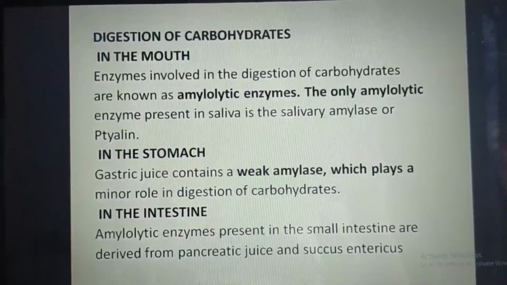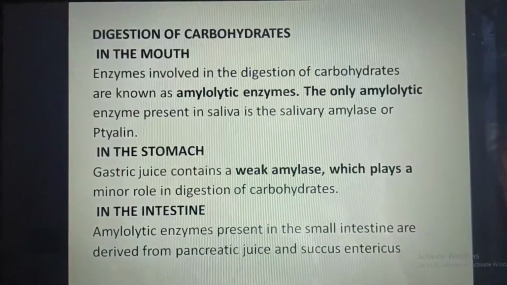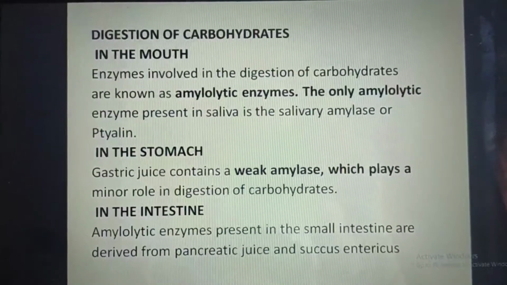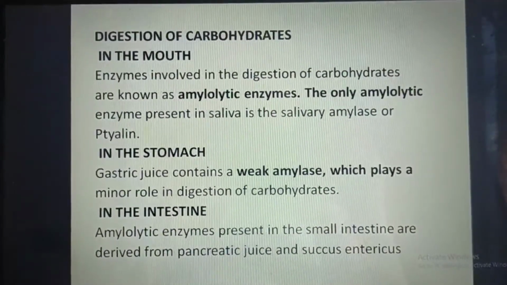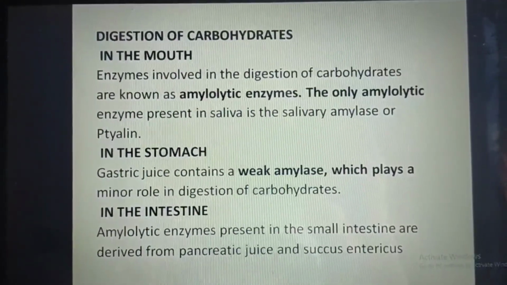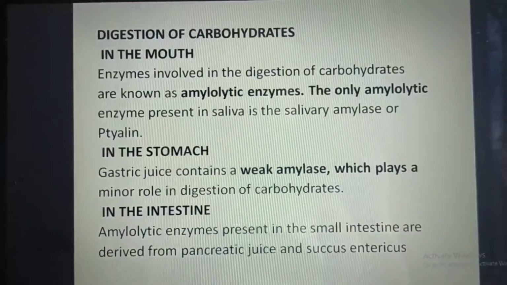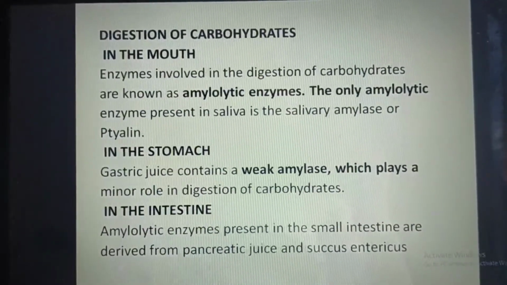Then there is the digestion of carbohydrates in the stomach. Gastric juice contains a weak amylase which plays a minor role in digestion of carbohydrates.